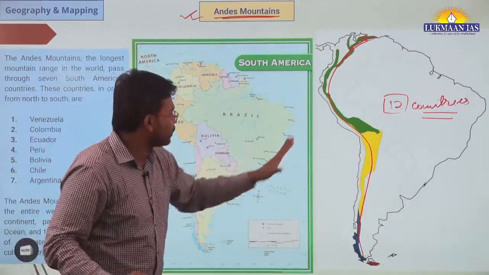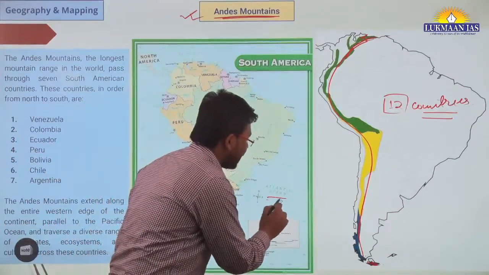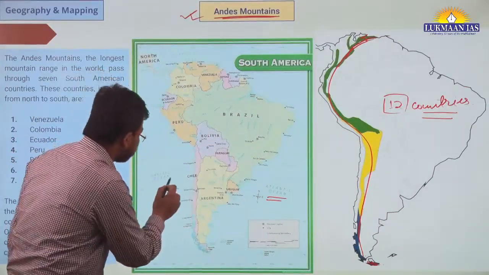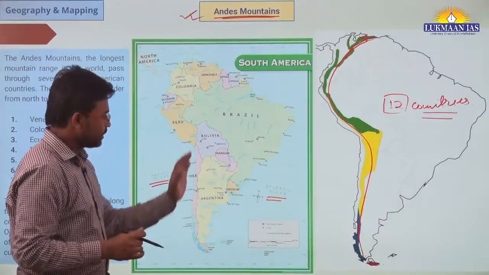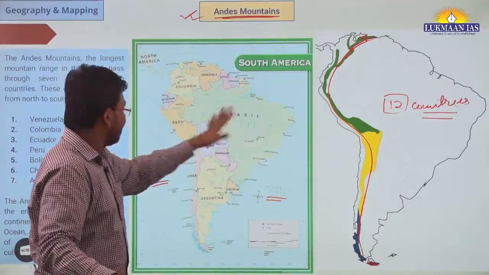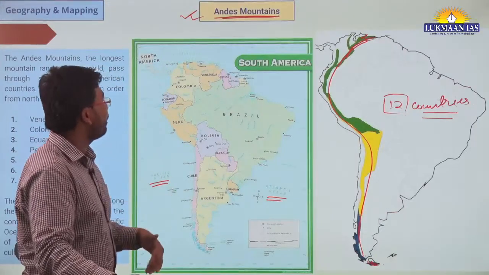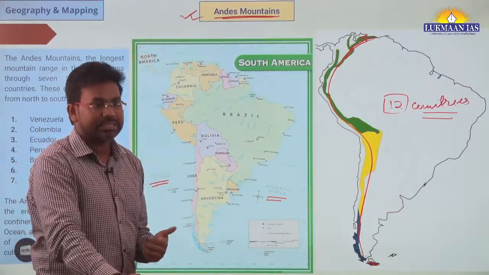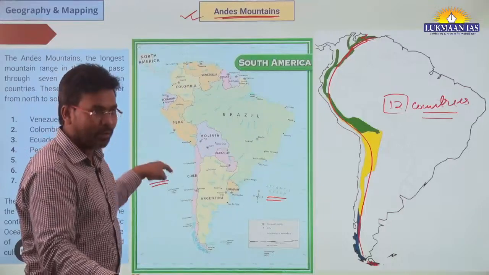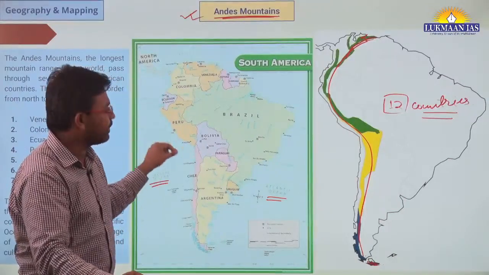On one side of South America we have Atlantic Ocean, and on the other side we have Pacific Ocean. So Atlantic Ocean on the right side, Pacific Ocean on the western side, right? How many countries does it pass through? 7 countries. The Andes mountain passes through 7 countries in South America.